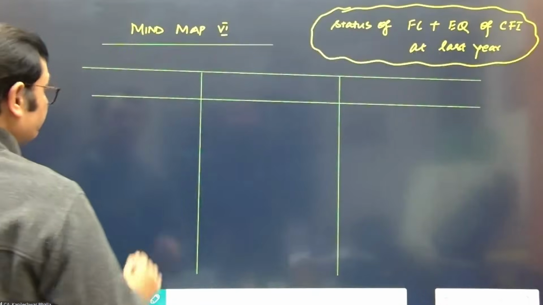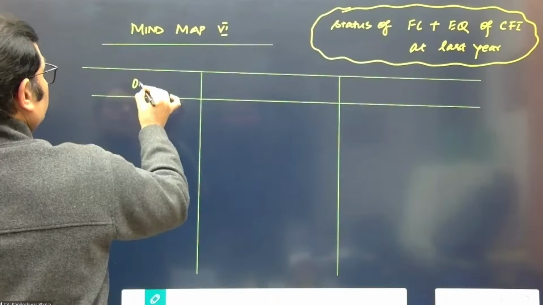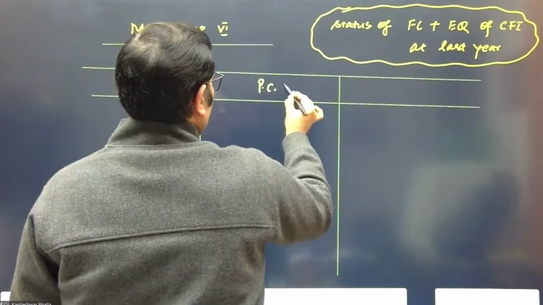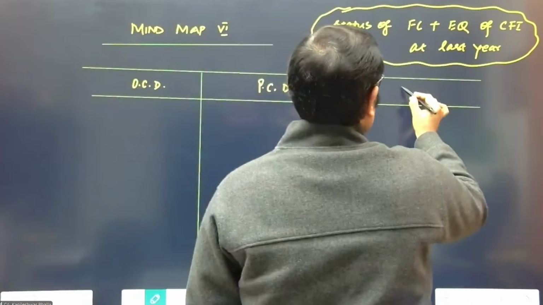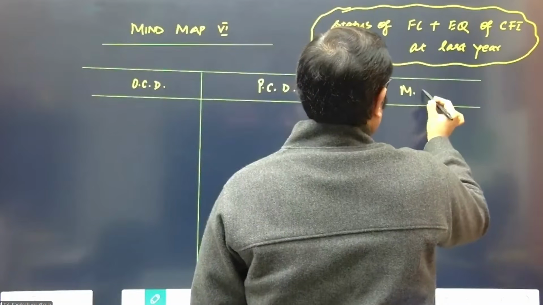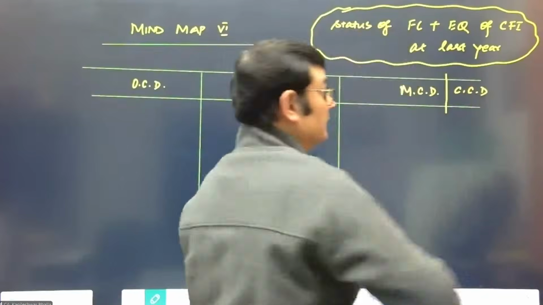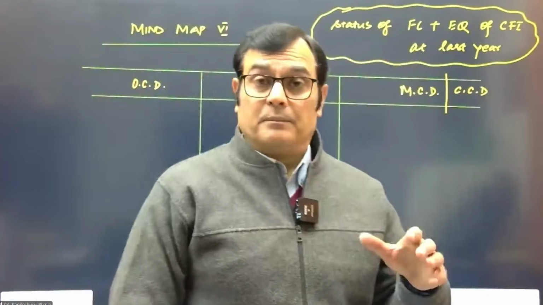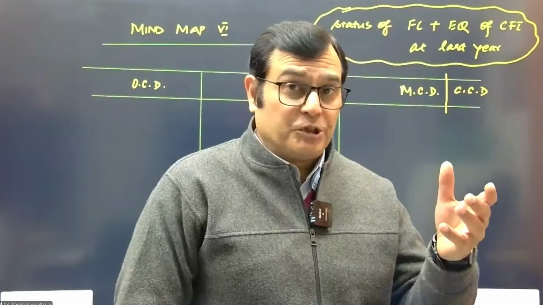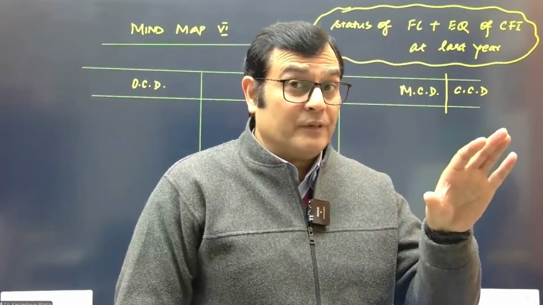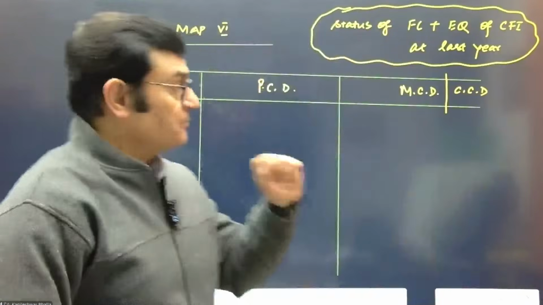So let's take optionally convertible debenture, partially convertible debenture, and mandatorily convertible debentures, or you can say compulsorily convertible debenture. I'm using debentures, it can be preference shares as well, but I'm just using a generic term. My idea is optionally convertible, mandatorily convertible, and partially convertible.